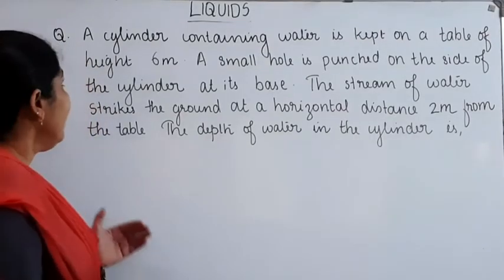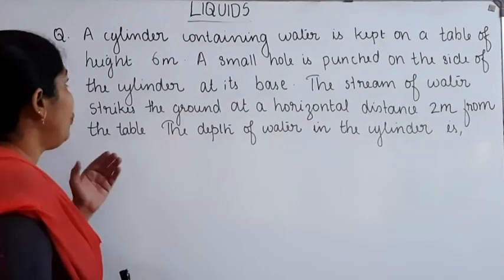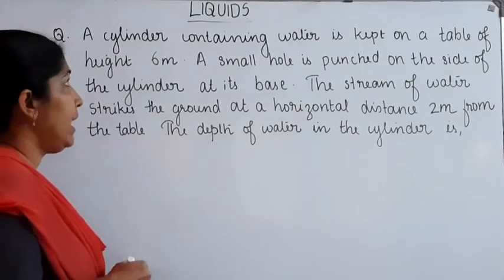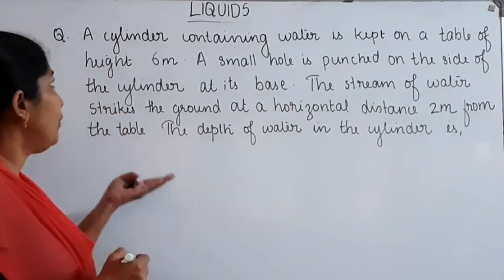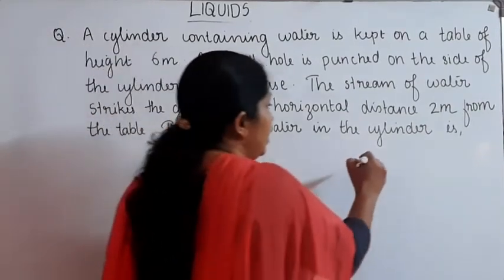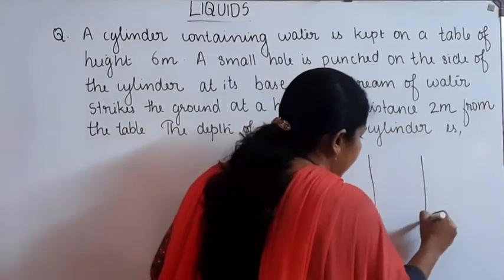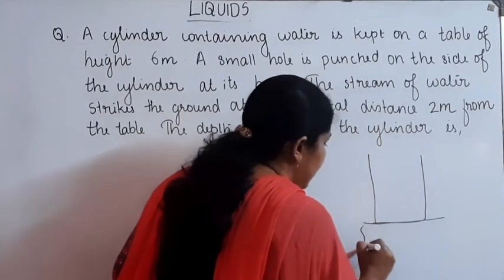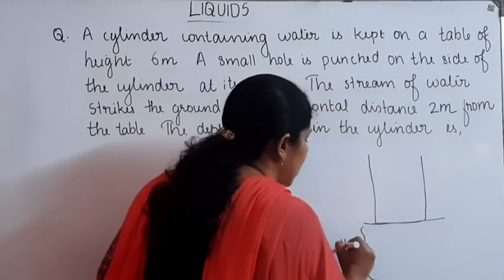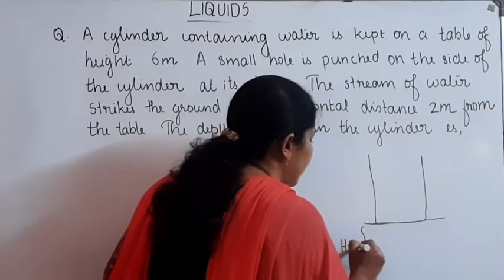Next question. A cylinder containing water is kept on a table of height 6 meter. A cylinder which is kept on the top of the table which is at a height of 6 meter from the ground, that is H is equal to 6 meter.